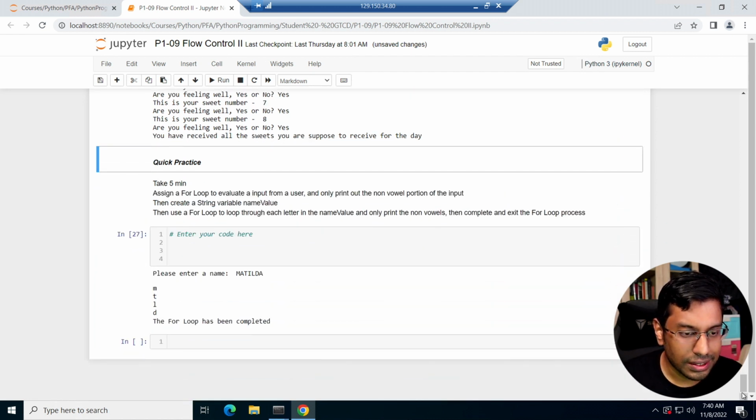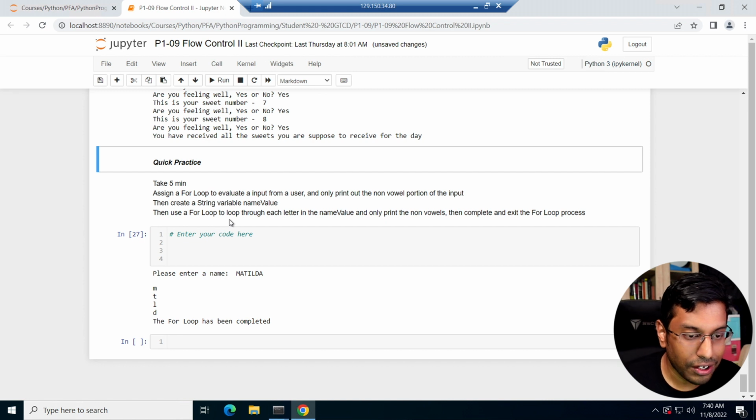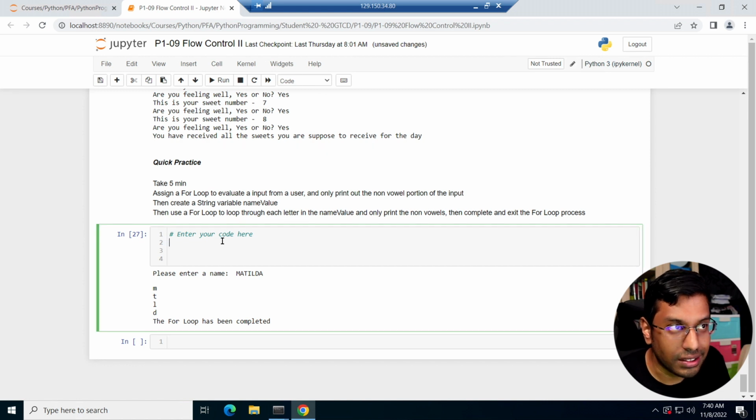Let's do this. Assign a for loop to evaluate the input from a user and only print out the non-vowel portion of the input. Then create a string variable. Take some time. Please pause the video and try it out, and it should be a good experience for for loops. Okay, how do we handle this?